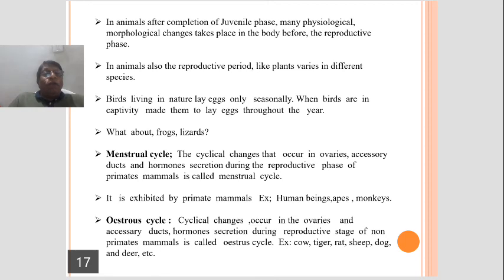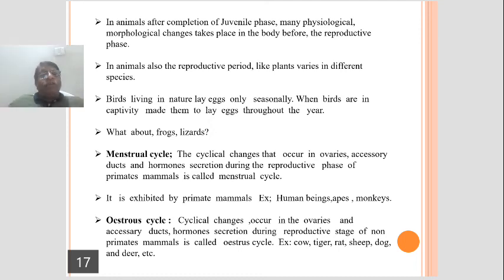Even in case of human beings, we come across in females. The cyclical changes that occur in ovaries. Many changes occur in the ovaries during the menstrual cycle. The female hormones are secreted in the ovaries of mammals. Because of this reason, menstrual cycle occurs.